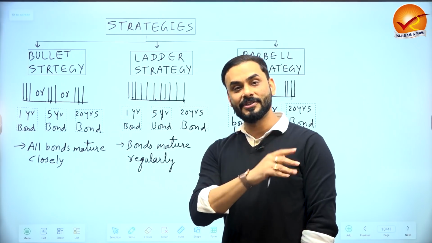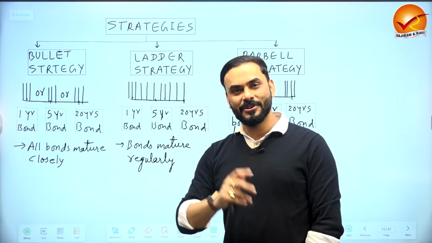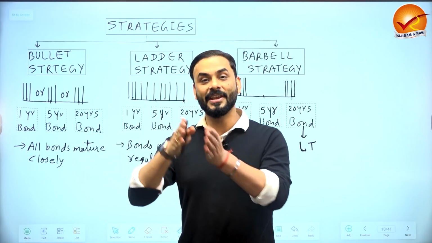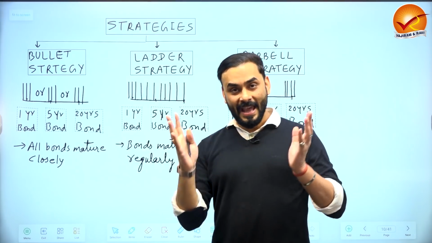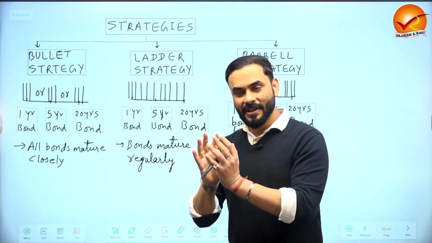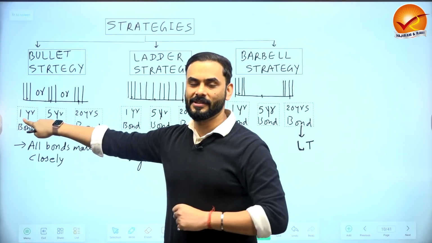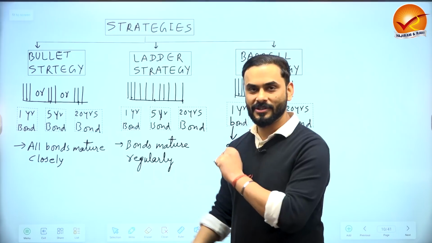This is bullet strategy. If I have to use popular language for bullet strategy, I would say that putting all your eggs in one basket is called a bullet strategy. So if I have eggs in my hand and I take all my eggs and put them in one basket, which means short-term bonds, bullet strategy. Medium-term bonds, bullet strategy. Long-term bonds, bullet strategy.